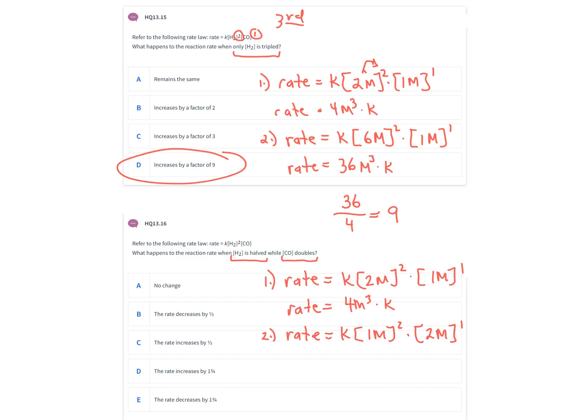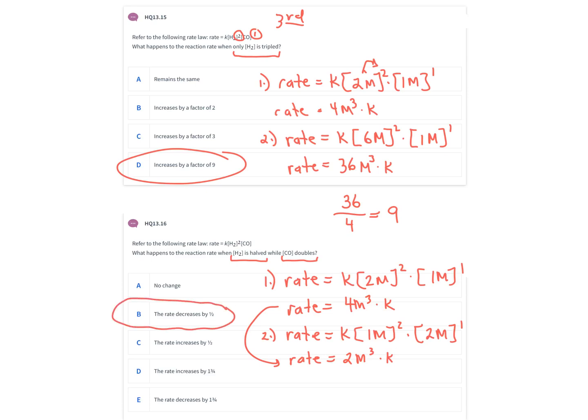So when we work through that math, 1 squared is 1 times 2. So now the rate of the reaction would be 2 molar cubed times the rate constant. So what happened to the rate of our reaction between those reactions? Right, the overall rate of the reaction decreased by 1/2. Went from 4 to 2.